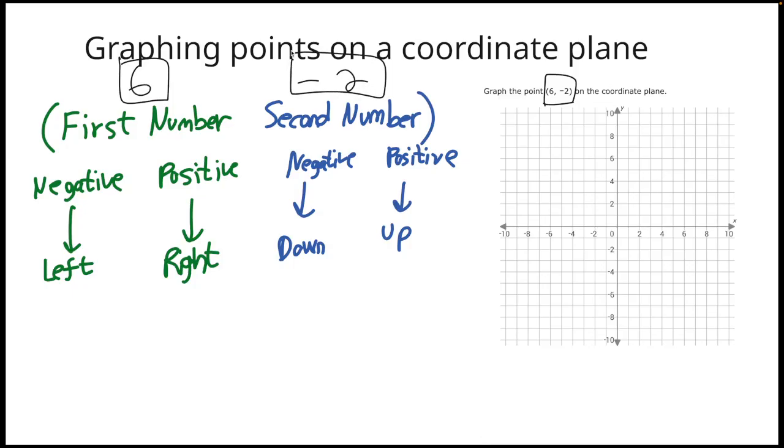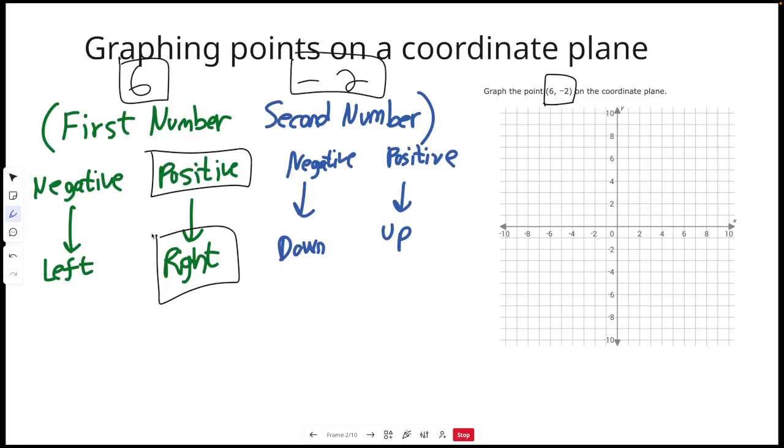And if the first number is positive, then that tells me that I need to go to the right. And you always start from the center. It's called your origin. So 0, 0 is right here. You start from here, and we're going to go right 6 numbers. So 1, 2, 3, 4, 5, 6 numbers. And we're going to stop.